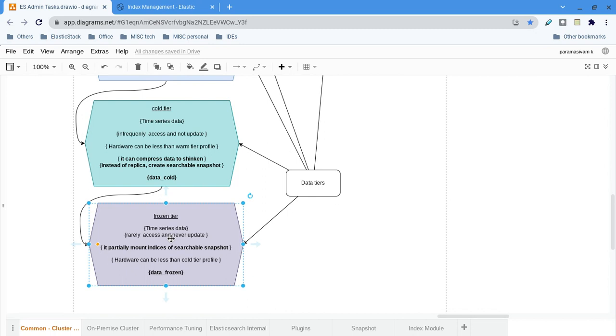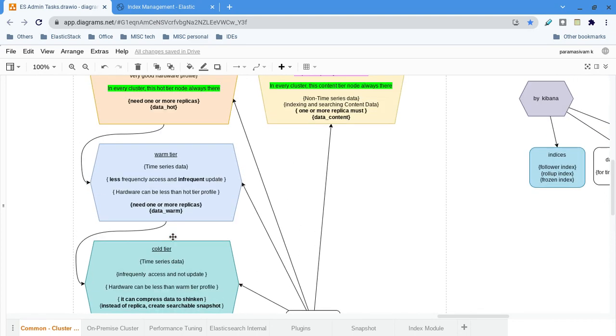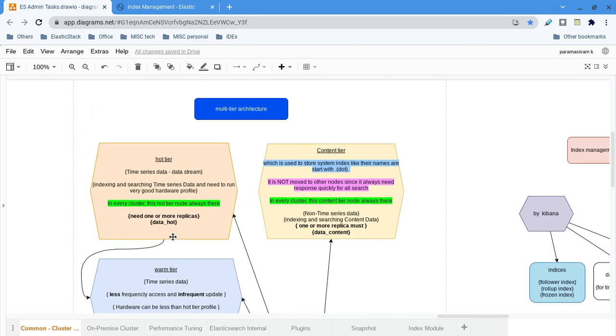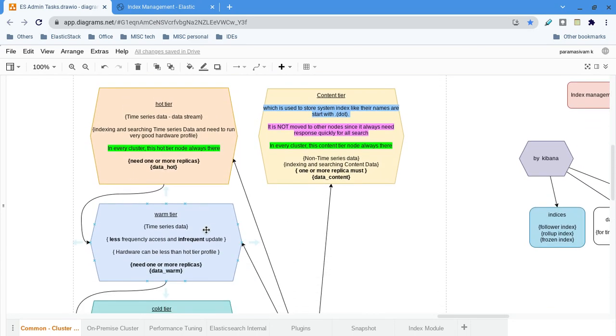Okay, so that's all about the data tier I wanted to explain. This is the data tier architecture. The purpose of this is simply to reduce the cost in a cluster setup. That's it, nothing else. This type of architecture is especially used when you are going for SaaS.